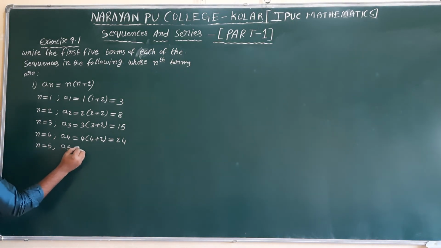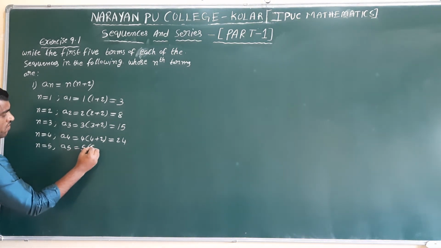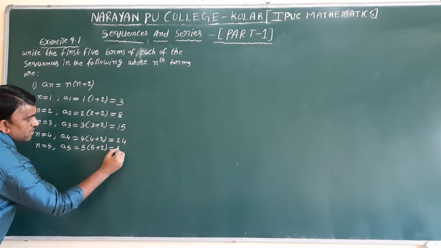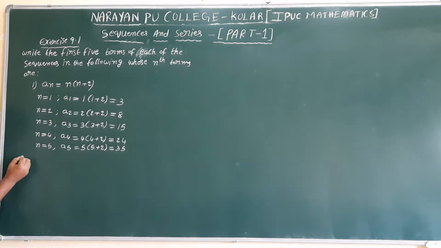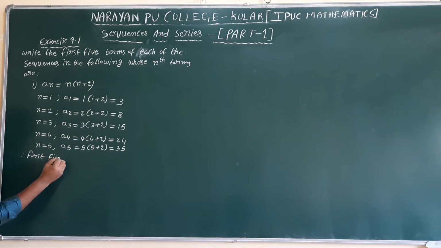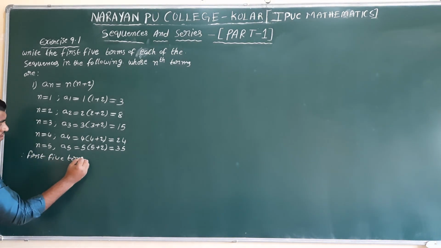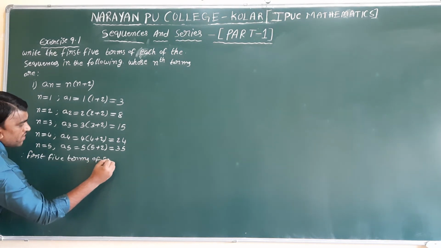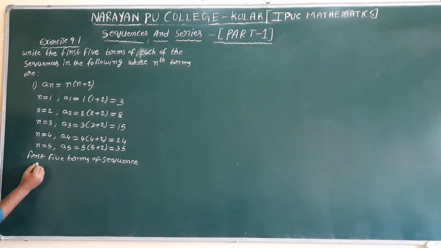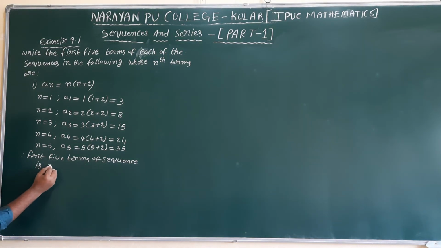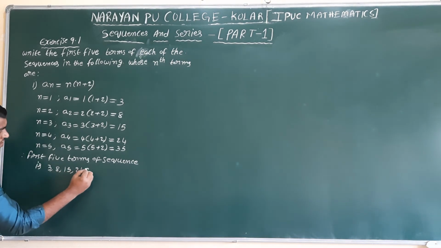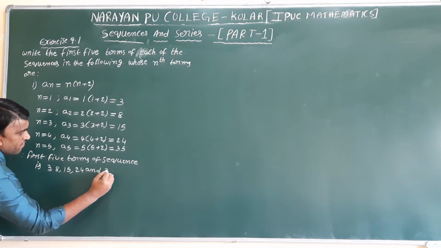n value 5: a5 equals 5 into 5 plus 2. 5 plus 2 is 7. 7 into 5 is 35. Therefore, the first 5 terms of the sequence are 3, 8, 15, 24 and 35.